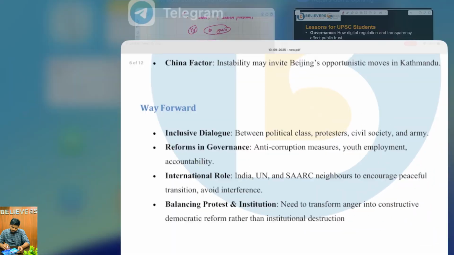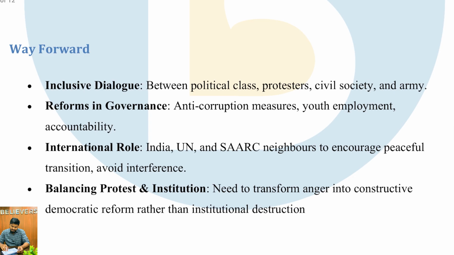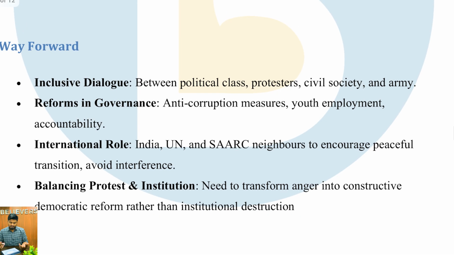So what should be the way forward then? These are the issues that happened in Nepal. Then what should be the way forward? Should it be left to complete chaos, or what should be the way forward?